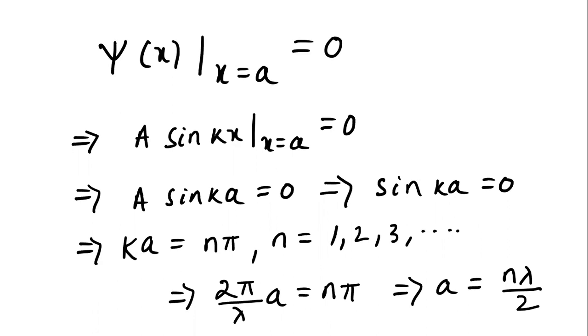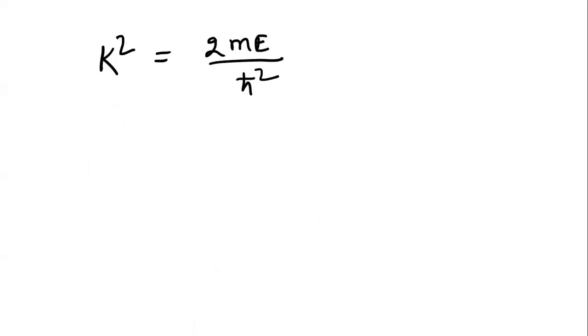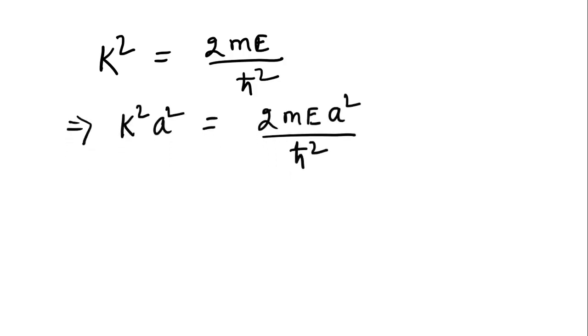Okay. So now we have k square is equal to 2mE by h bar square. This is what we initially took to write the general solution for the Schrodinger equation, the time independent equation. So now here, whatever value we got for ka, which is n pi, if I multiply a square to both the sides, then ka squared is equal to n square pi square.